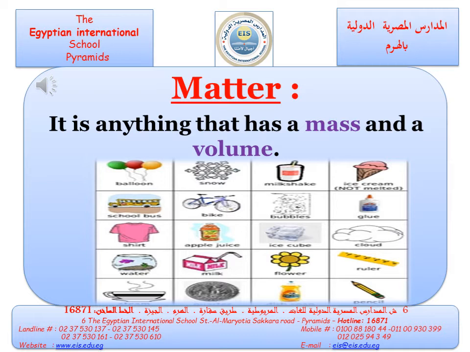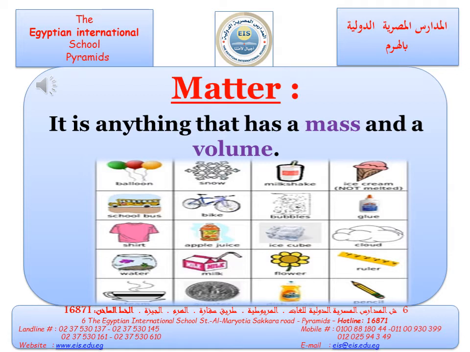Why do we call these objects matter? Because these objects have mass and volume. That's why we call anything that has mass and volume a matter. And this is the definition of matter. If he asks you what is the definition of matter, it's anything that has mass and volume.